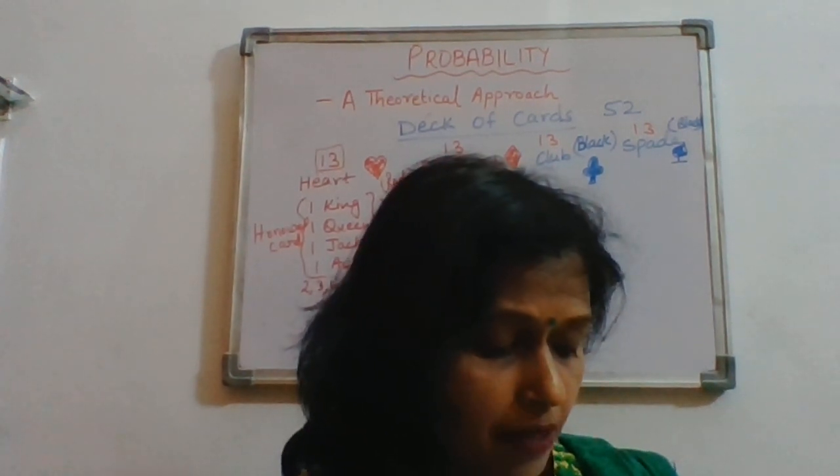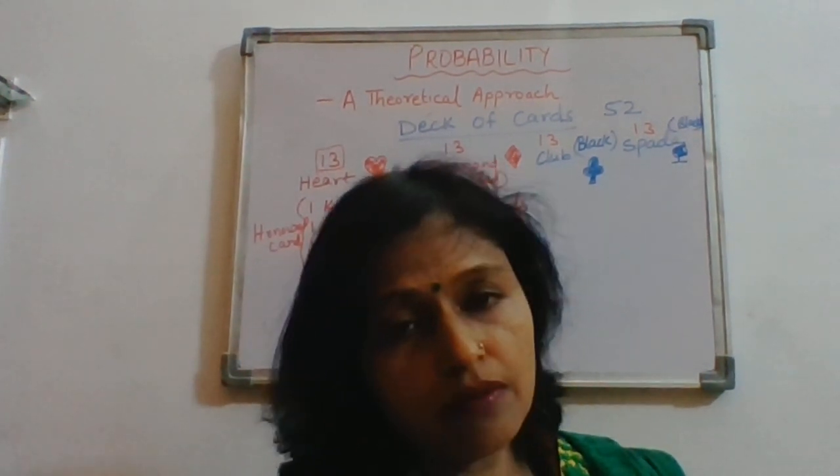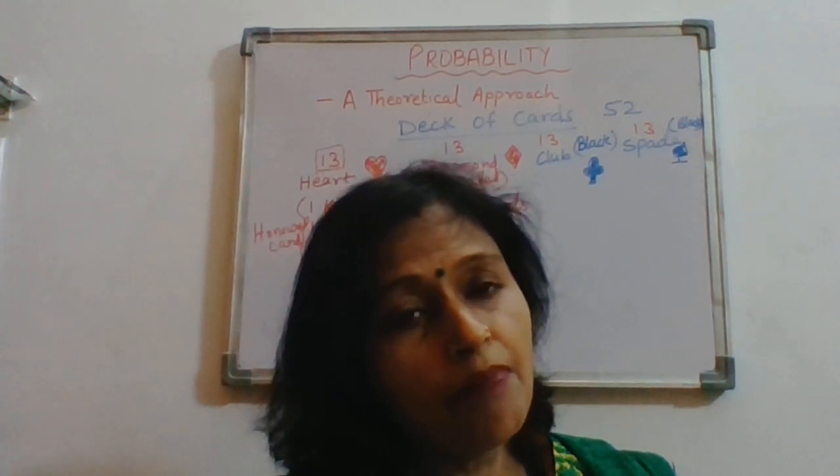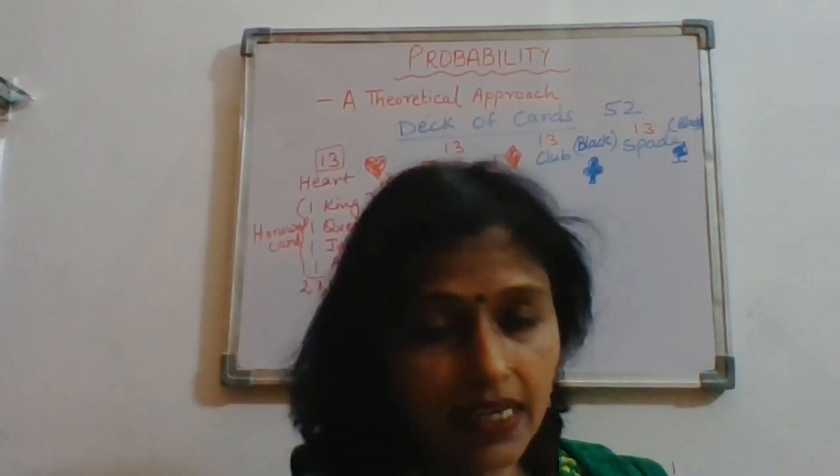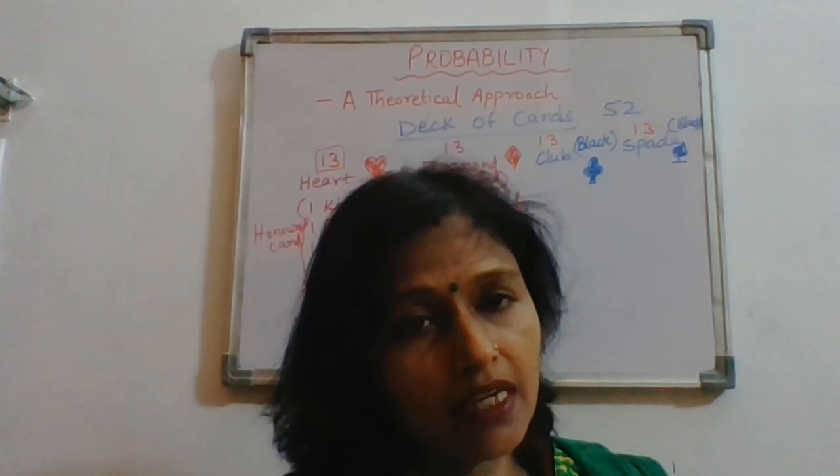And a number divisible by 5. So the numbers divisible by 5, you know, are 5, 10, 15, 20. So till 90, how many favorable outcomes will be there? You can count.